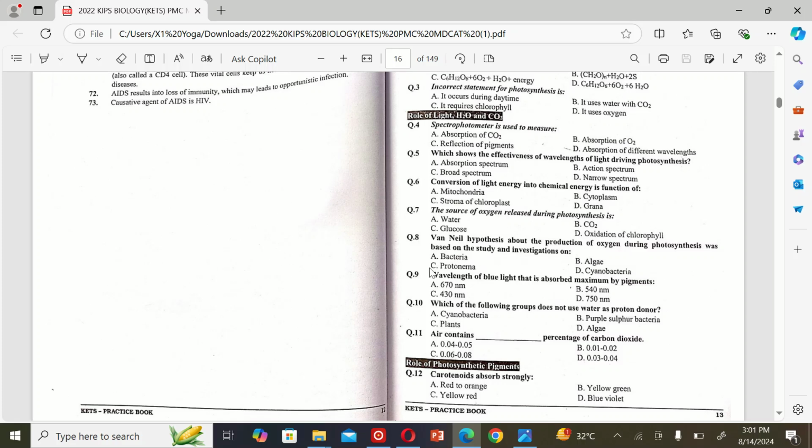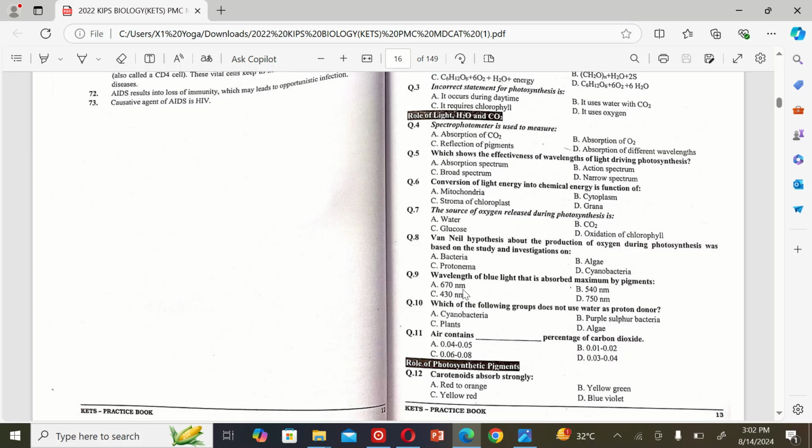The next MCQ is: the hypothesis about the production of enzyme during photosynthesis was based on the study and investigation on A. Bacteria, B. Algae, C. Protonema, and D. Cyanobacteria. So the correct option is C. Protonema.